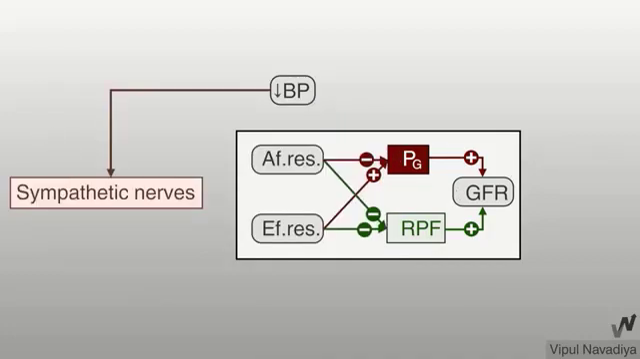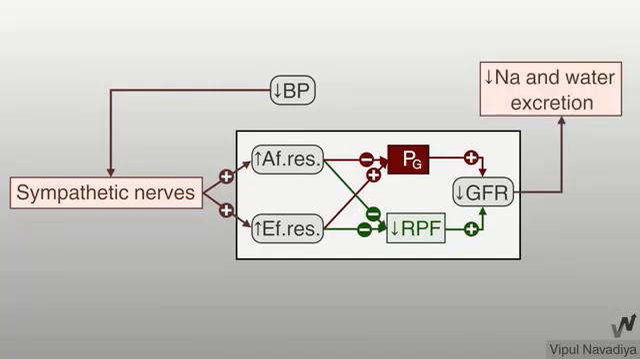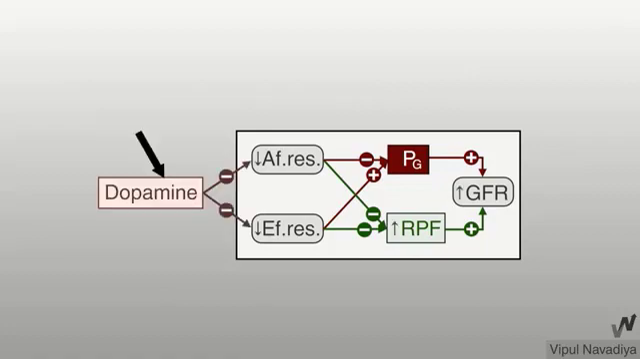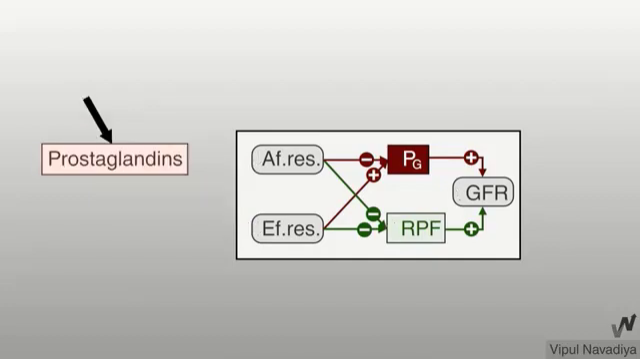Sympathetic nerve is the neural effect. With the decreasing of the blood pressure, sympathetic effect sends nerve supply to both afferent and efferent arteriole. This will increase the hydrostatic pressure and decrease the renal blood flow. So this will cause low sodium and water excretion, so increasing the extracellular fluid and increasing the blood pressure. Dopamine is another factor, which is a hormonal factor, that also affects. Prostaglandin also affects. Thank you.